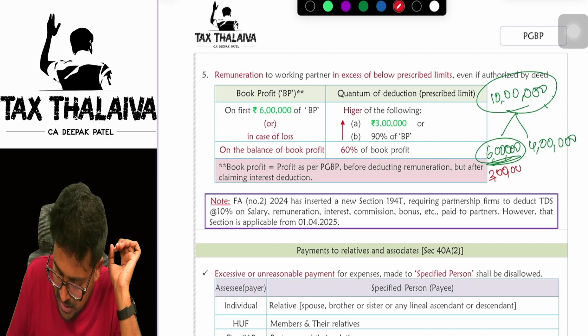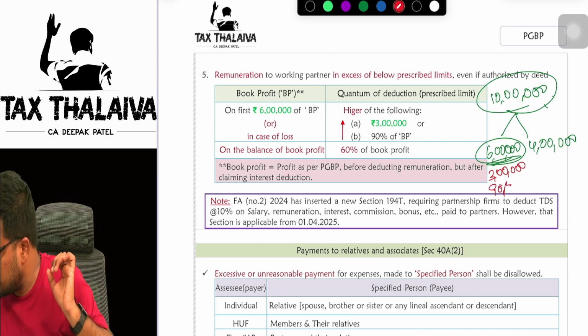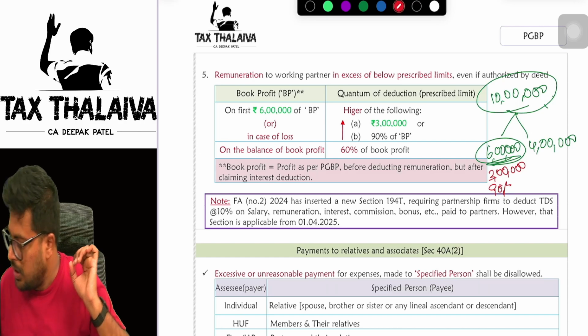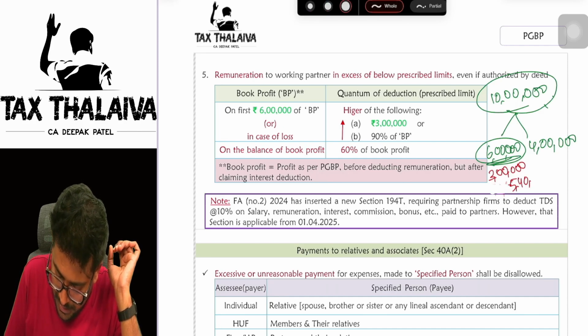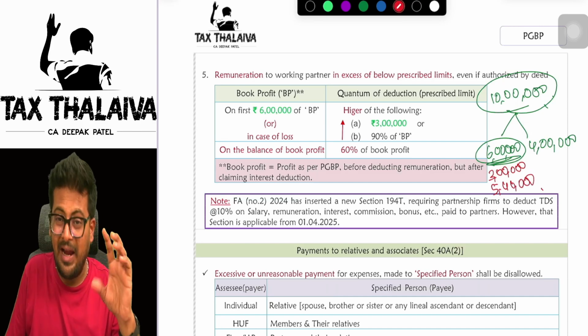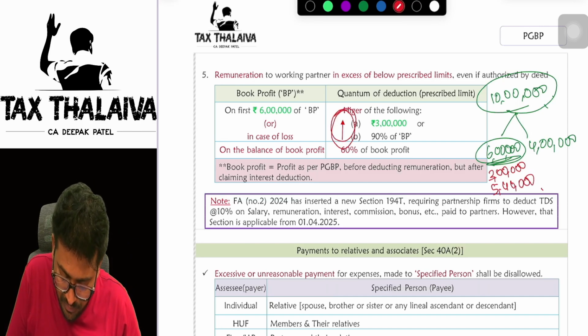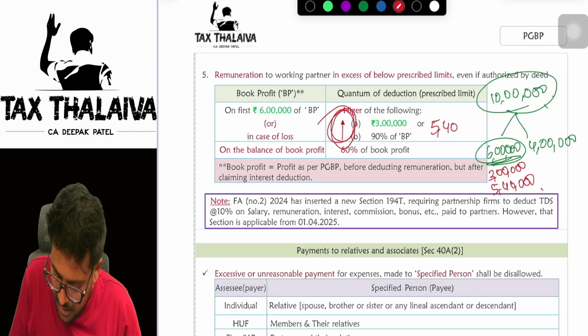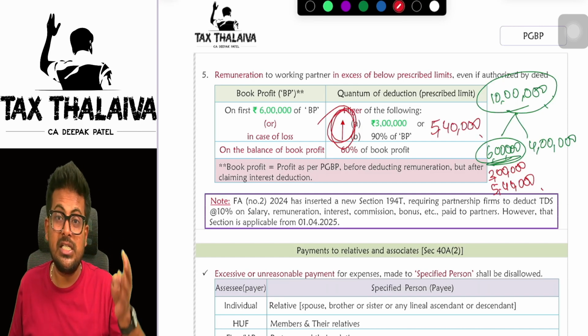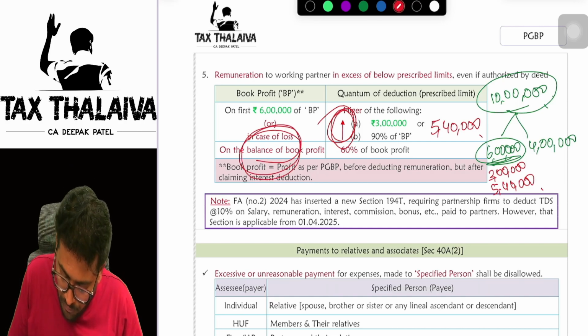One, 3 lakhs. Or 90% of 6 lakhs will be how much? 90%, 6 lakhs. 5 lakh 40,000. Let me read nicely. 5 lakh 40,000. So 5 lakh 40,000 or 3 lakh, whichever is higher, I have to take. Whichever is higher is what? 5 lakh 40,000.